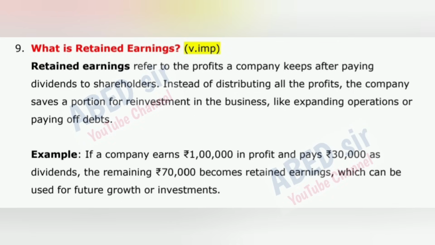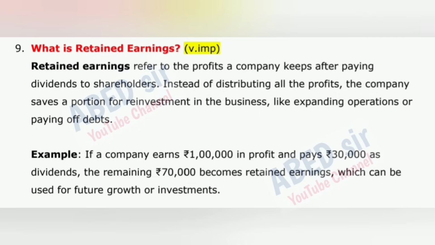What is retained earnings? Retained earnings refer to the profits a company keeps after paying dividends to shareholders. Instead of distributing all the profits, the company saves a portion for reinvestment in the business, like expanding operations or paying off debts.